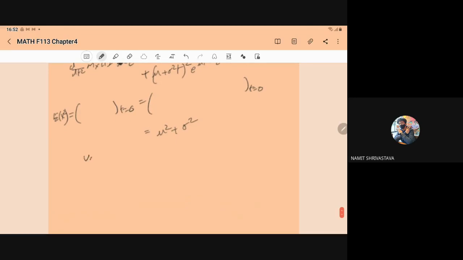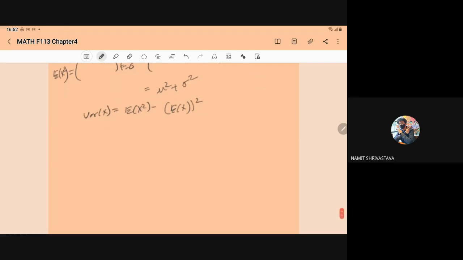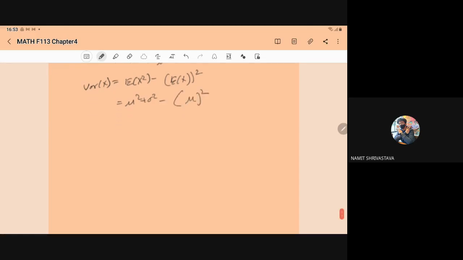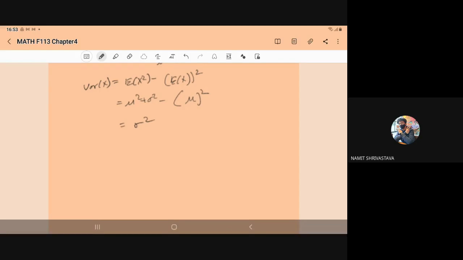And what is the variance of X? By the computational formula, E of X square minus square of E of X. So this will be mu square plus sigma square minus mu square, which is sigma square. In this way, through MGF, you can derive the mean and variance for the normal variate.